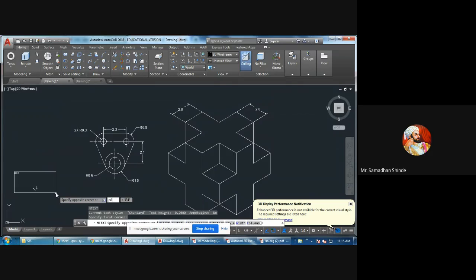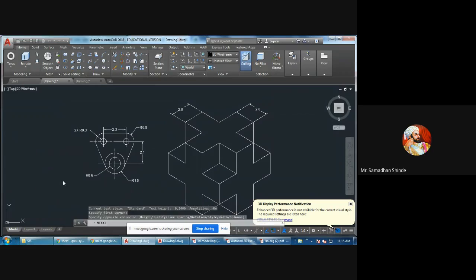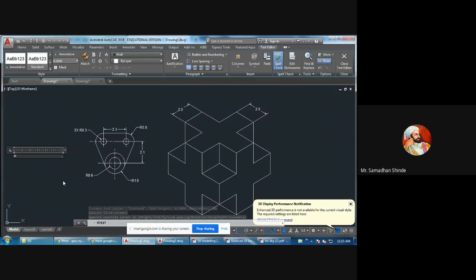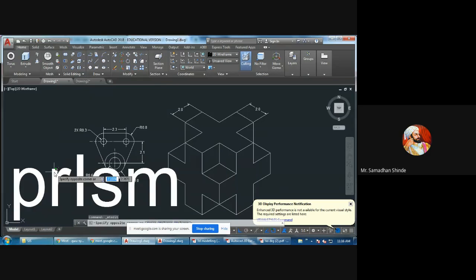Prism, written with a capital I. And another one is pyramid, with a capital A. These are the words. I will reduce the word size.